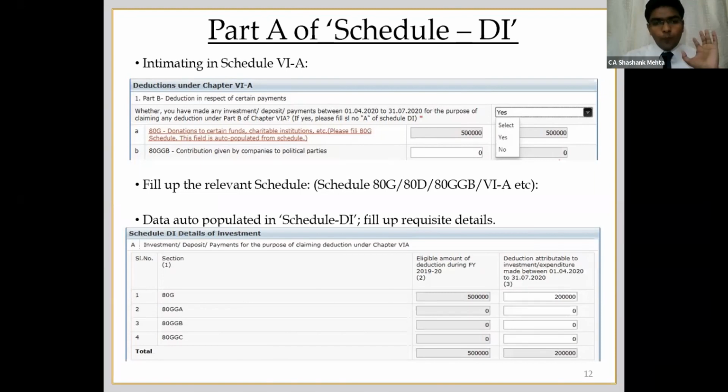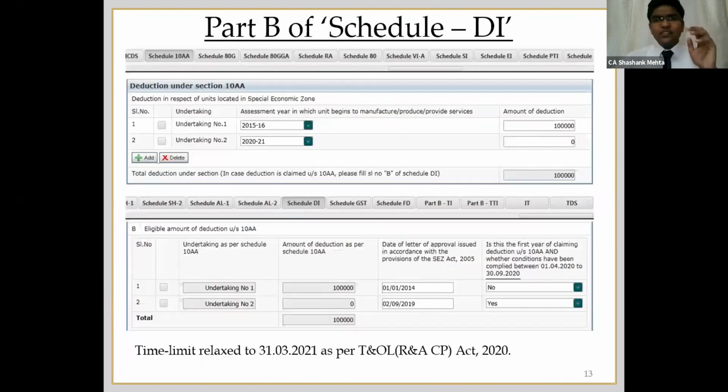You just have to apportion the amount in the second column, that is, what was the amount. This is with respect to 10AA. Here also you have to inform the date on which the approval under the SEZ Act was received. It has to be on or before 31st of March. However, if you are not able to commence your production in that time, then whether it was commenced on or after 1st of April and before 30th of September. So that you have to inform whether you have complied with the conditions of section 10AA or not.